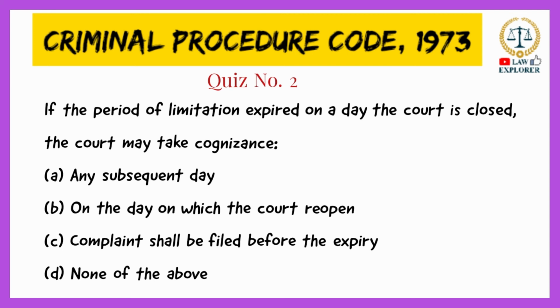If the period of limitation expired on a day when the court is closed, the court may take cognizance: option A, any subsequent day; option B, on the day on which the court reopens; option C, complaint shall be filed before the expiry; or option D, none of the above. The right answer is option B, on the day on which the court reopens.